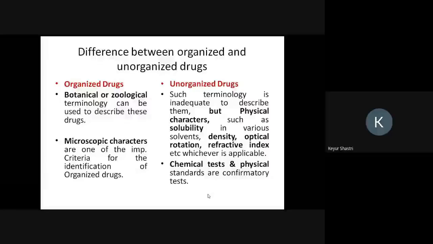Similarly, the microscopic characters of other morphological parts of the plant like root, bark, seed, fruit, flower can be easily seen and you can identify the specific morphological part of the plant material. That is the reason microscopic characters are very, very important in case of organized drugs. Whereas in case of unorganized drugs, you will have to perform specific chemical tests and some physical standards which can be used as confirmatory tests to identify unorganized drugs.